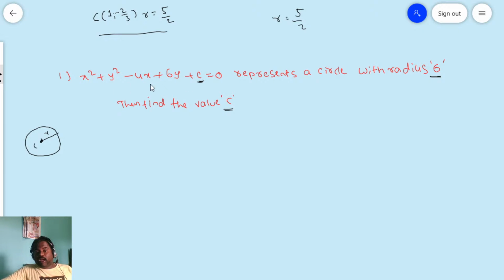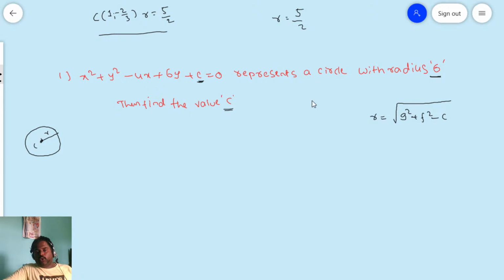From this equation you can get the center. But to get the radius, we have square root of g square plus f square minus c. Are they given this unknown value? No, they are not given. So we need to find this unknown value by using this formula.